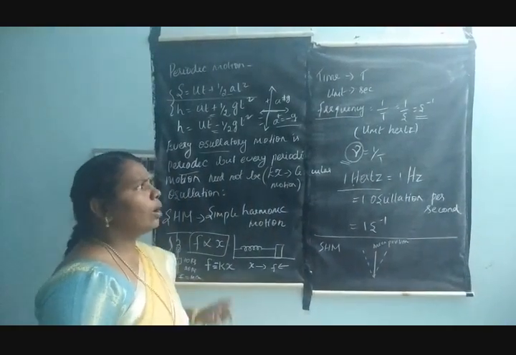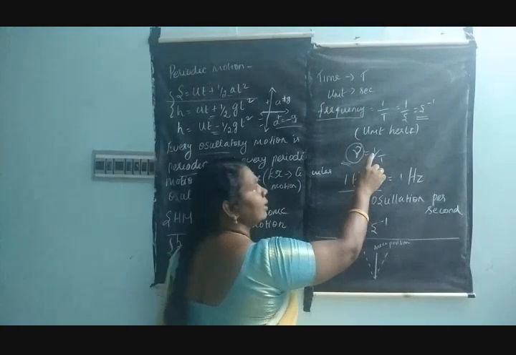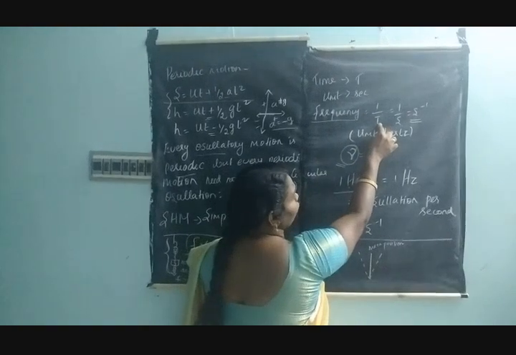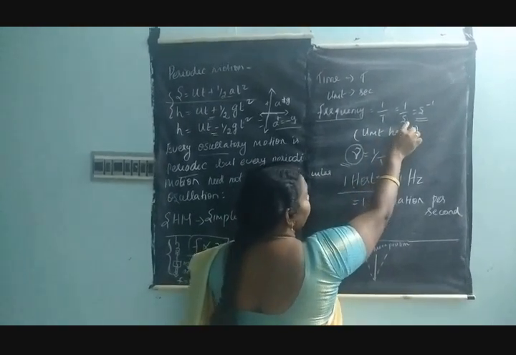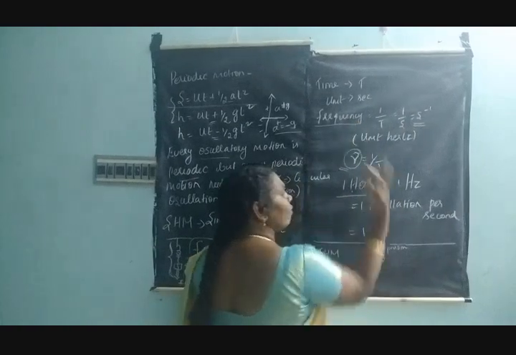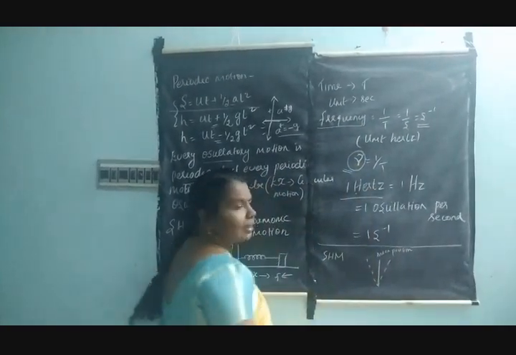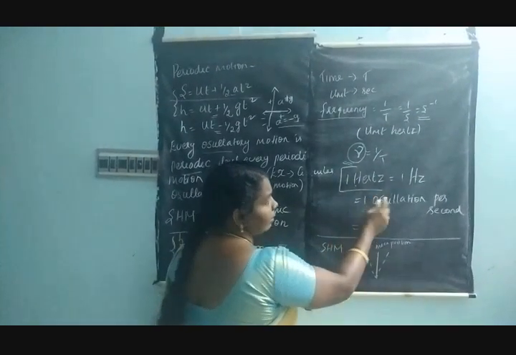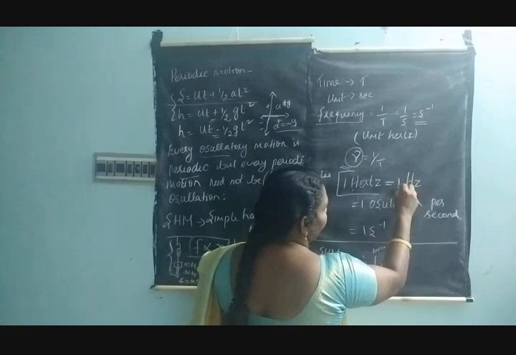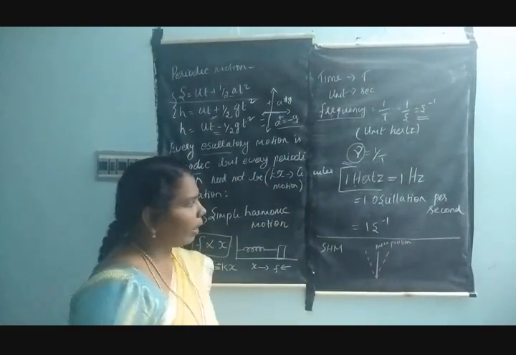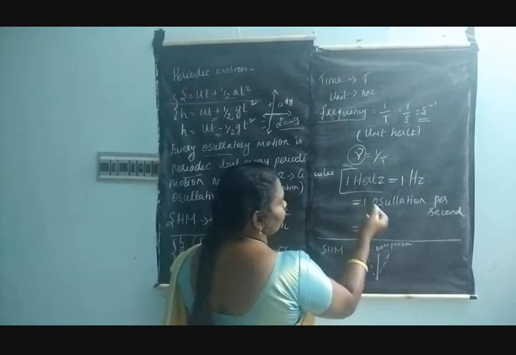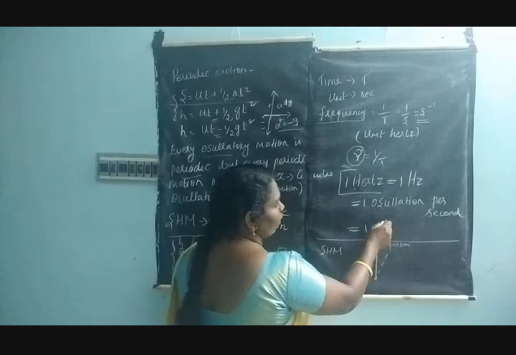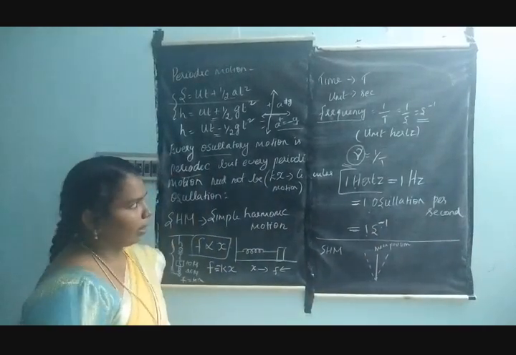What is the Hertz? Hertz is the unit of frequency. The frequency is inversely proportional to time, and the time unit is second. Therefore, oscillations per second is equal to frequency, and the frequency unit is Hertz. Simply remember that 1 Hertz, written shortly as 1 Hz, is equal to 1 oscillation per second, or 1 s power minus 1. Can you understand?